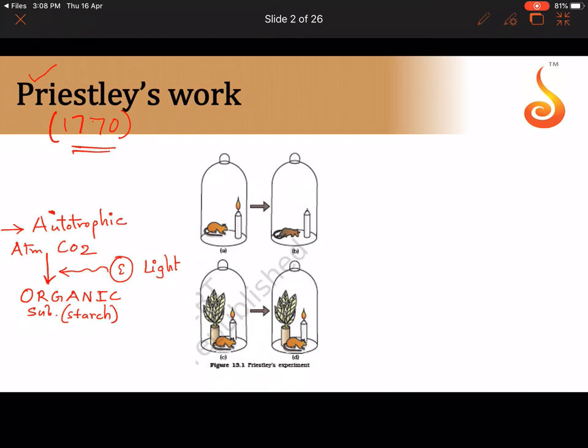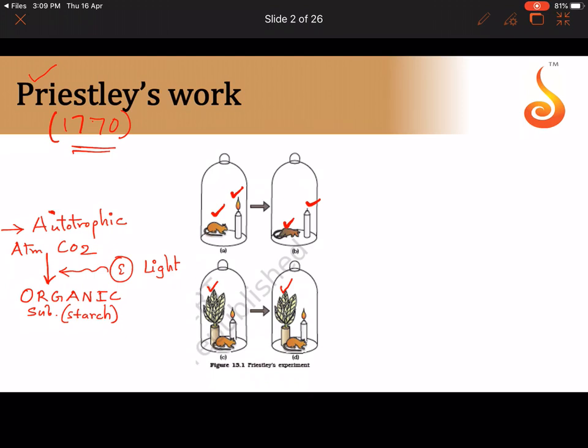One of the earliest scientists, way back in 1770, to have worked on what green plants do used this typical bell jar experiment, as you can see here. He saw that when a rat was placed inside the bell jar with a burning candle flame, they both damaged the air inside. That led to the death of the rat, and the candle fire got extinguished. But then later he placed a green plant in it, and he came to know that the candle burnt longer, and the rat was alive for a longer duration. That's how he concluded that something the rat and the fire are depleting in the atmospheric air is being provided by the green plant.